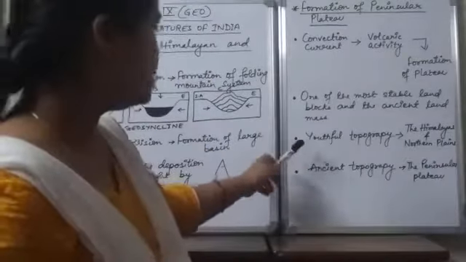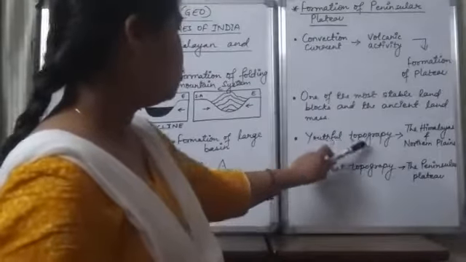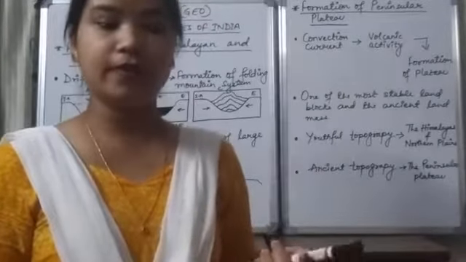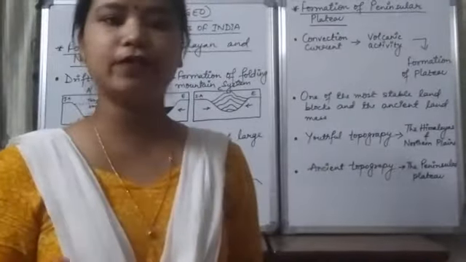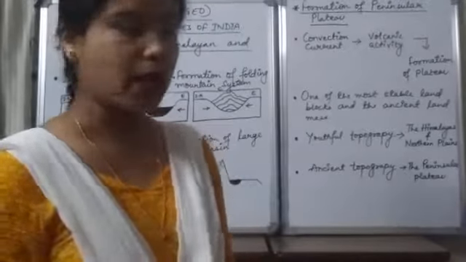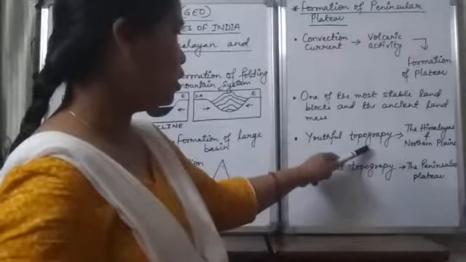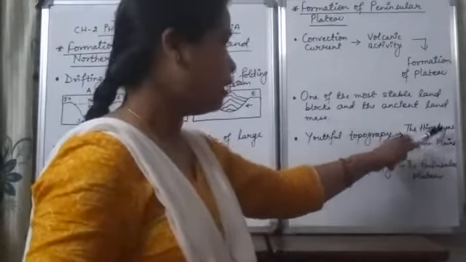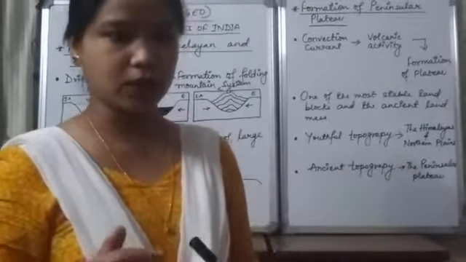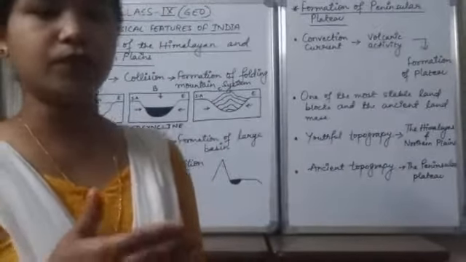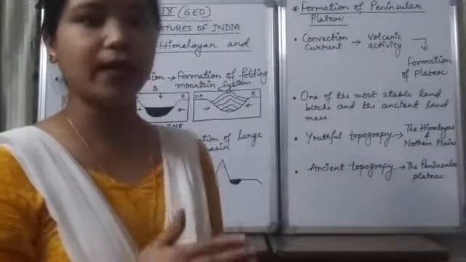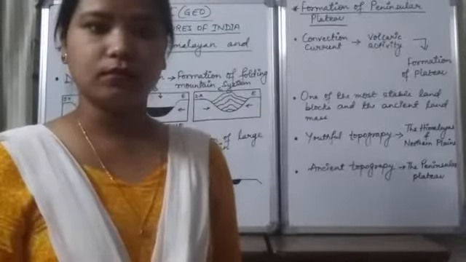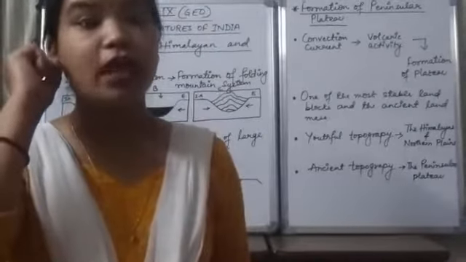Now here we will talk about the youthful topography and the ancient topography. What is topography? It means the physical characteristics of an area of land. If we talk about the youthful topography, under this we have the Himalayas and the northern plains, because these are the physical characteristics which were made recently. That is why the Himalaya is called the young fold mountain.